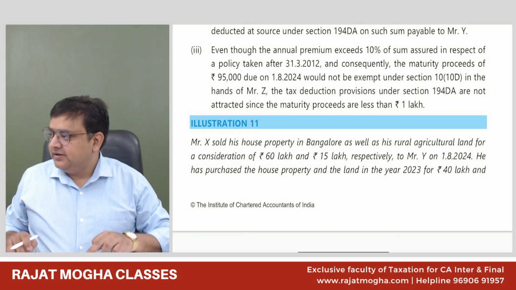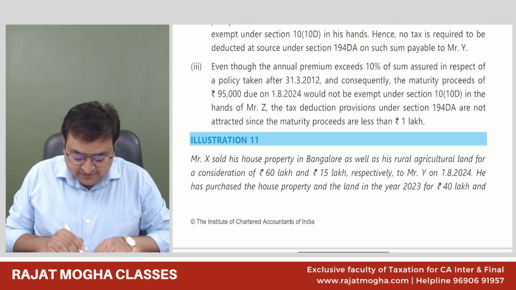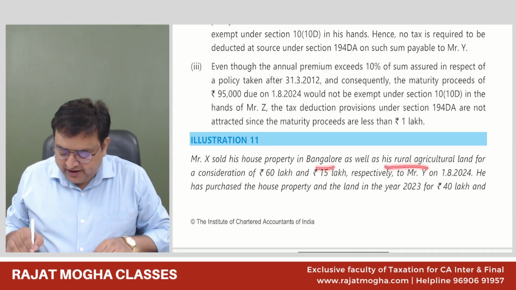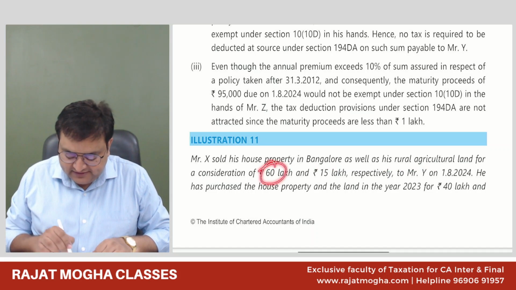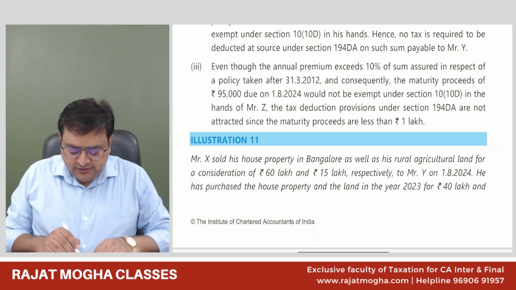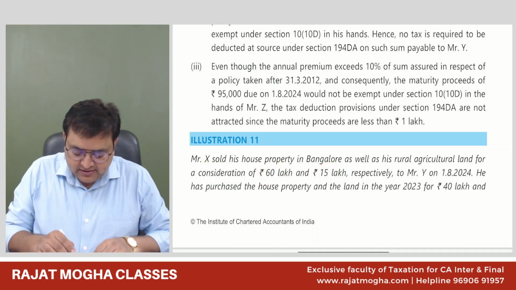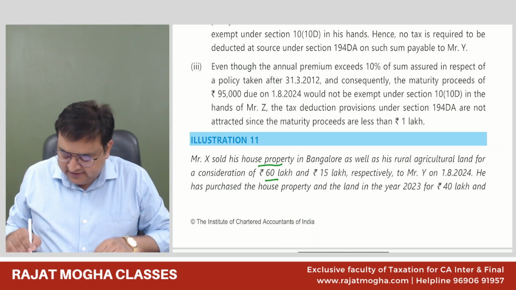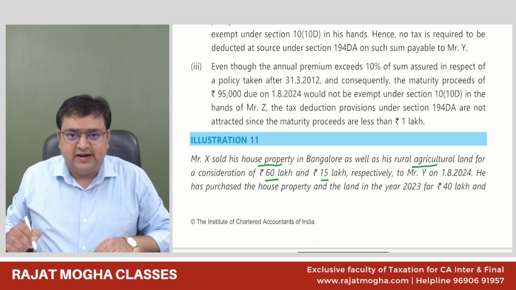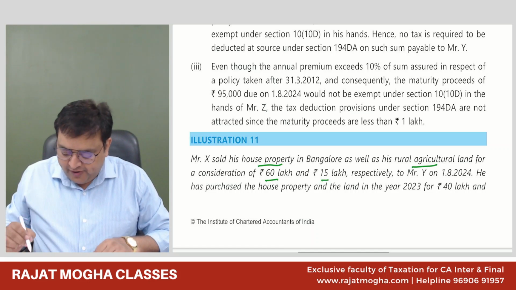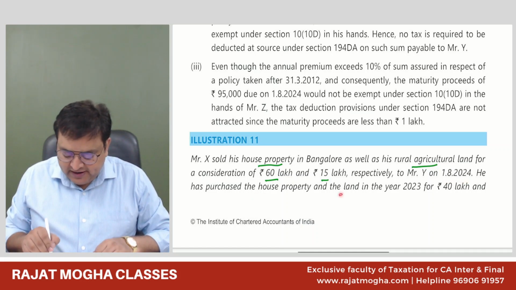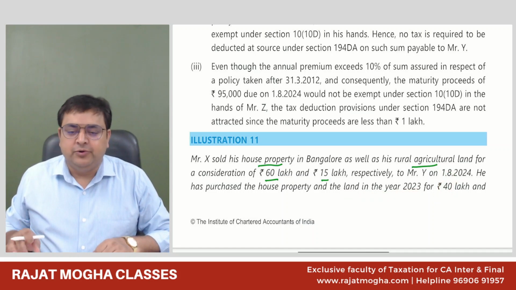If you look at it, it says, Mr. X sold his house property in Bangalore as well as his rural agriculture land for a consideration of 60 lakh and 15 lakh. So he has sold his property. One is the house in Bangalore for 60 lakh and the other is rural agriculture land for 15 lakh respectively, to Y on 1/8/2024. He has purchased the house property and the land in the year 2020-23 for 40 lakh. So it is his cost given to compute the capital gain.